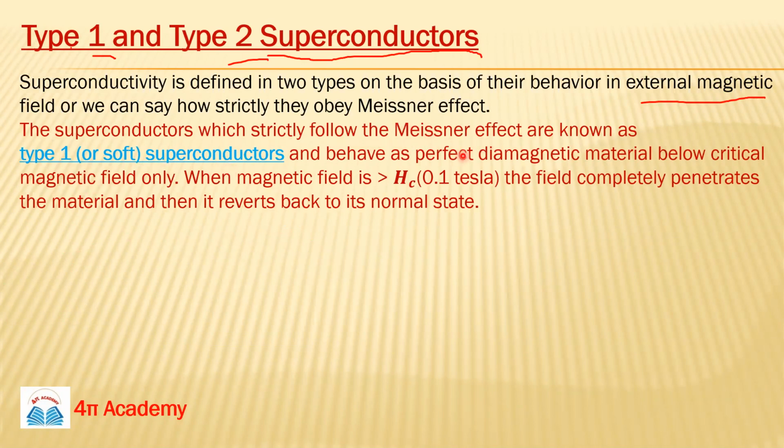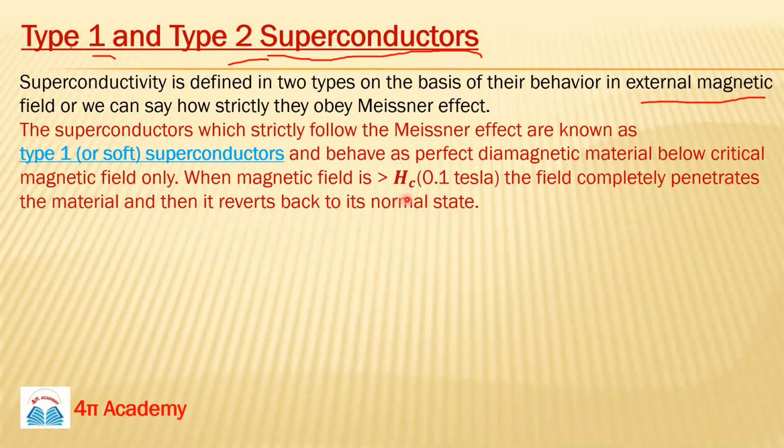You all know what the Meissner effect is. When below Tc, your superconducting material behaves as a perfect diamagnetic material. So this is the Meissner effect. The superconducting materials which strictly follow this Meissner effect are known as type 1 superconductors. And when your magnetic field is greater than Hc, greater than the critical field, the field completely penetrates the material and then it reverts back to its normal state.